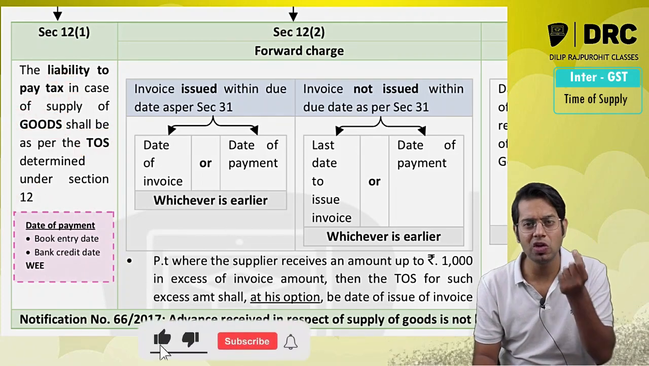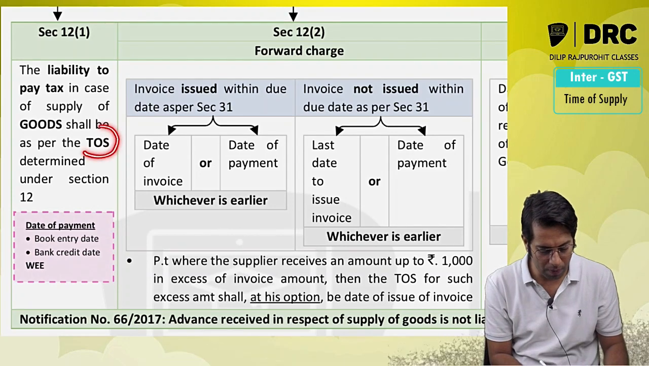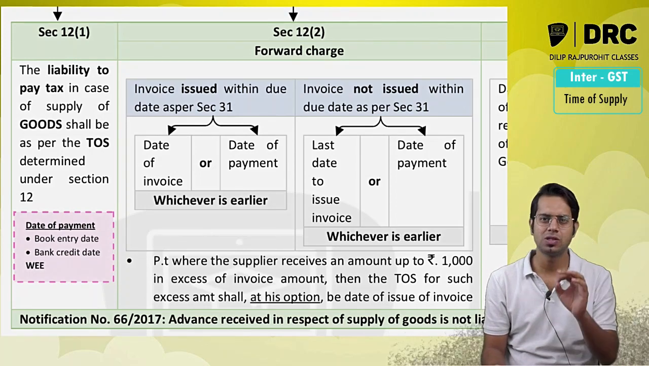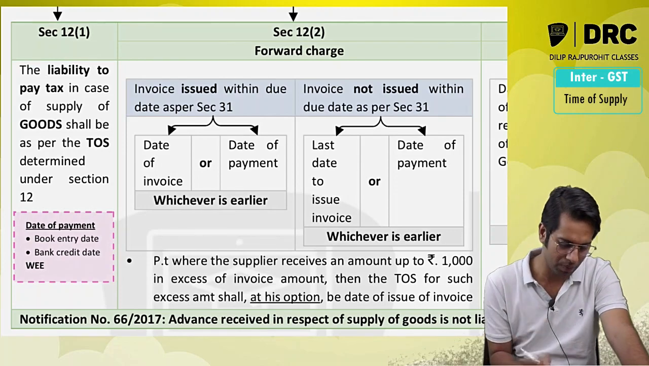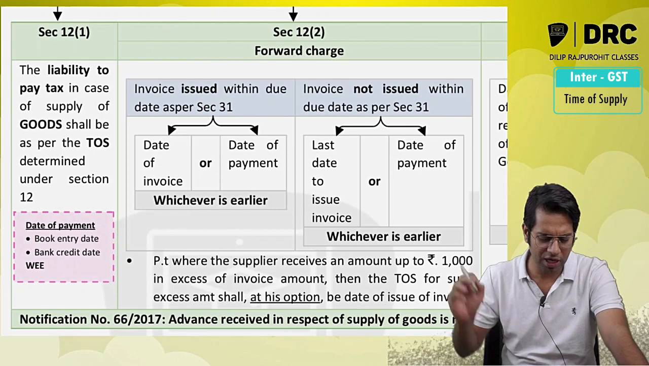If you want to know when you are liable to pay tax in case of supply of goods, then no problem. Please go to section 12, that will tell you when you are liable to pay the taxes in case there is a supply of goods made by you. Then section 12 subsection 2. Section 12 subsection 1 basically is not so important.